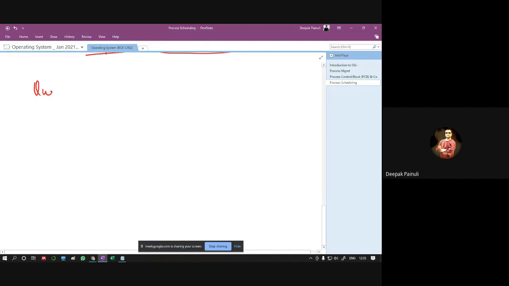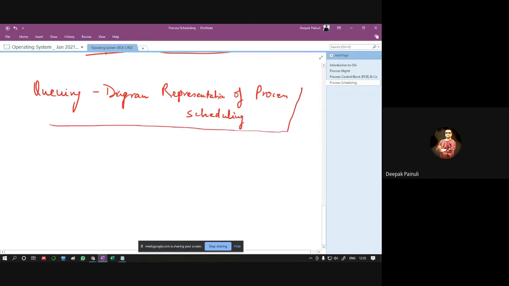Now we can see the queuing diagram representation of process scheduling. इसको हम देख लेते हैं, उससे आपको ये ज्यादा क्लियर हो जाएगा.